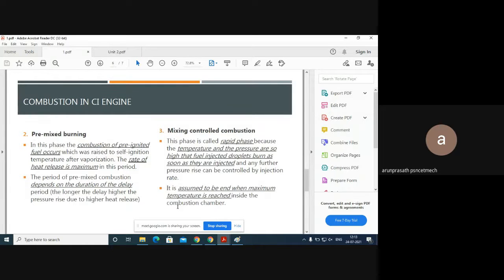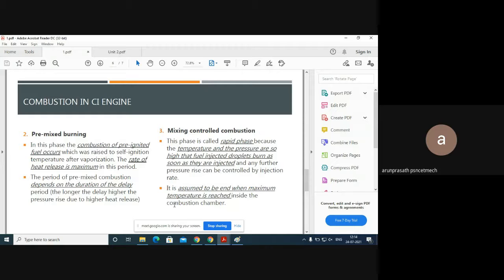The second stage is pre-mixed burning. Pre-mixed burning is the stage where the self-ignition temperature of the fuel is reached. The fuel is ready to burn, and also ready to release its heat. Guys, that heat is our power. So this is called pre-mixed burning. The fuel is ready to release the maximum amount of heat in this stage, and when the maximum amount of heat is released, then obviously power is produced.